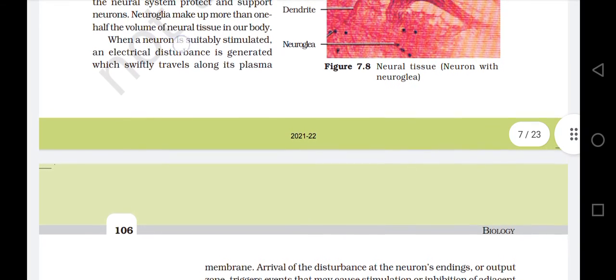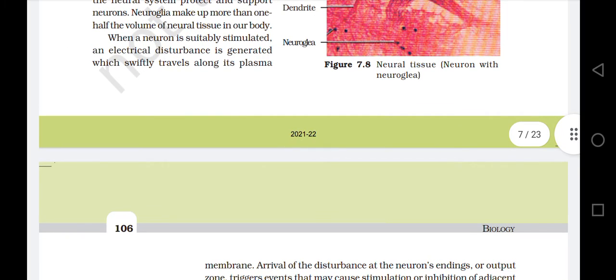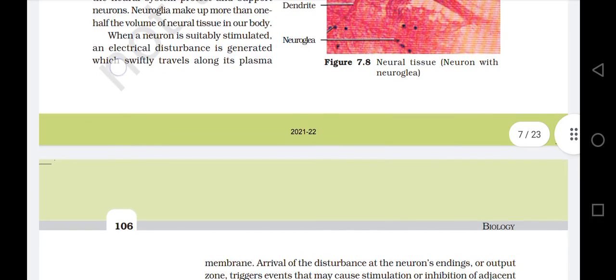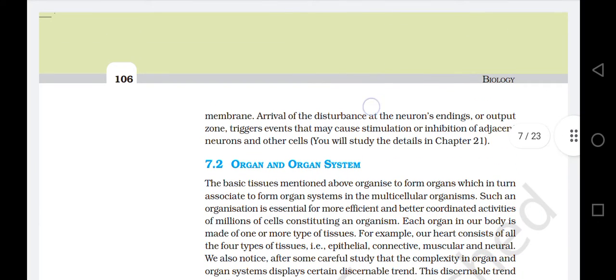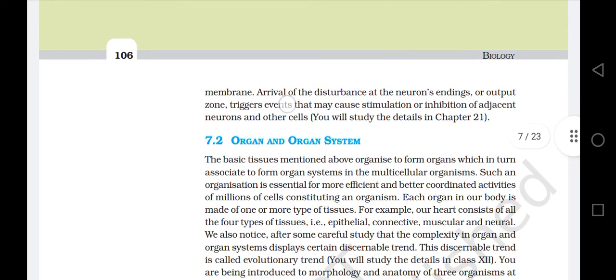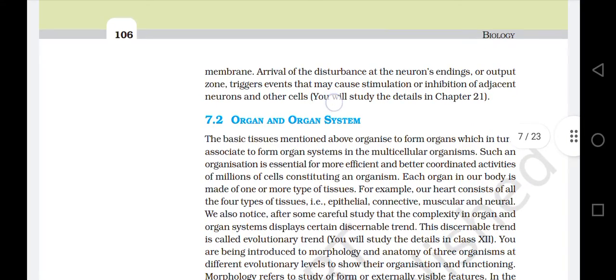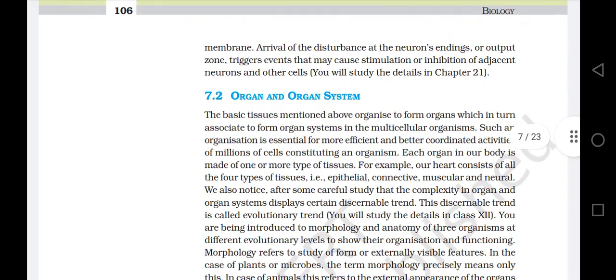When a neuron is suitably stimulated, an electrical disturbance is generated, which swiftly travels along its plasma membrane. Arrival of the disturbance at the neuron's ending or output zone triggers events that may cause stimulation or inhibition of adjacent neurons and other cells. You will study the detail in chapter 21.